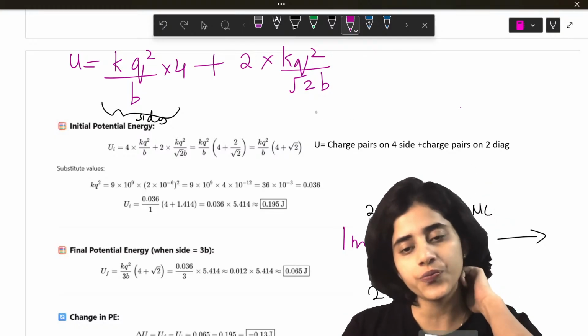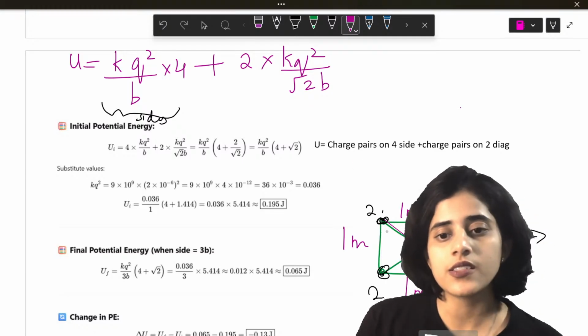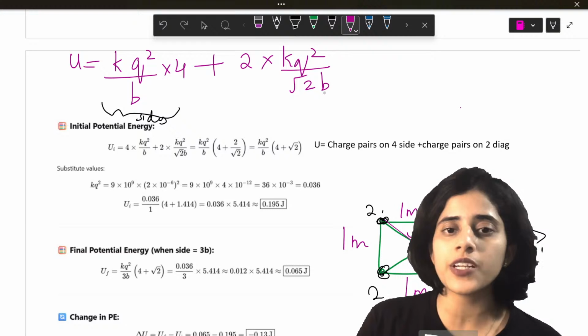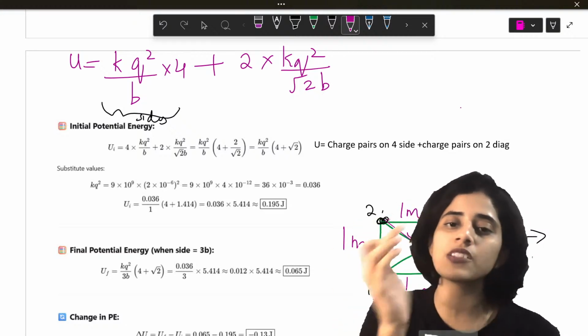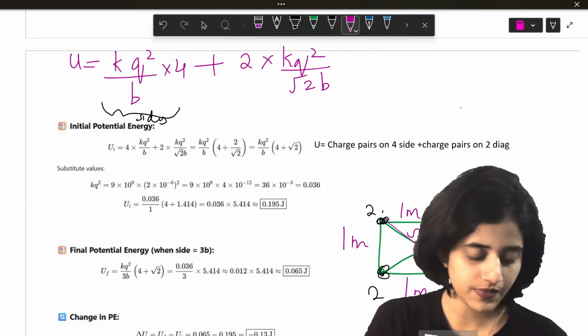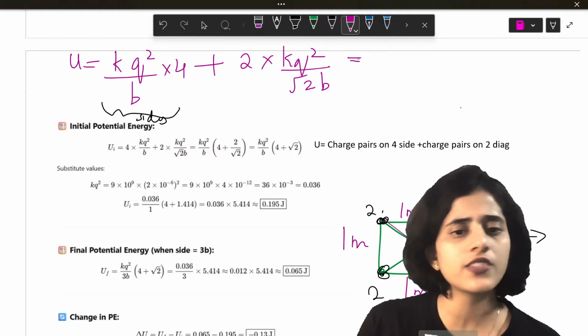Root 2 into B. B is the distance between them. Okay. So here I'm just putting B because, in the next, I'm just trying to write a general formula. Alright. Okay. So now what I do is I just substitute the values.